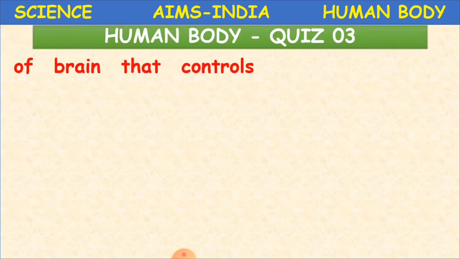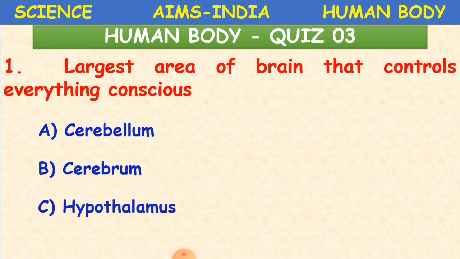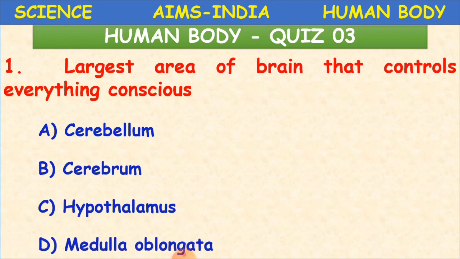Now we'll learn some more concepts about the human body through questions and answers, and we will also revise our session. So what is the first question here? What is the largest area of the brain that controls everything conscious? It is the cerebrum. The largest area of the brain is the cerebrum, and it controls everything conscious. Intelligence, memory, all these things are controlled by this part.